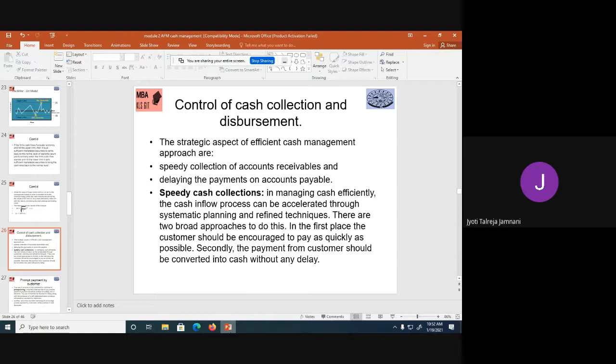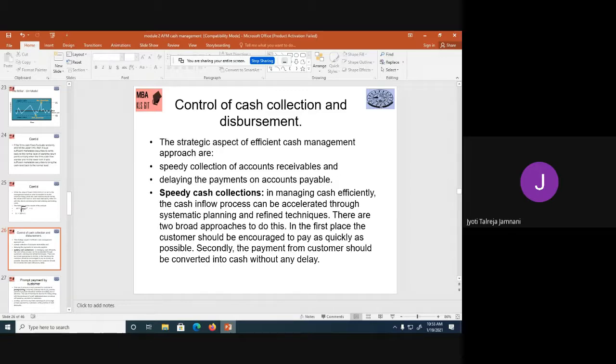So what can we do to get a speedy cash collection? Basically, we have to manage the cash efficiently. The cash inflow process can be accelerated through systematic planning and refined techniques. What kind of techniques? There are two broad approaches to do this. The first is that the customer should be encouraged to pay as quickly as possible. And secondly, the payment from the customer should be converted into cash without any delay.